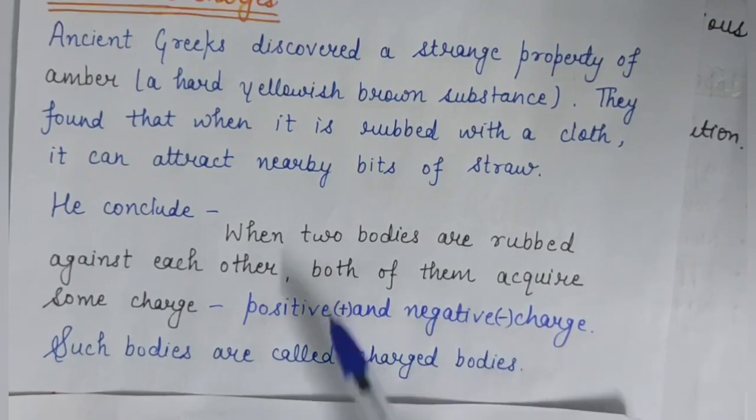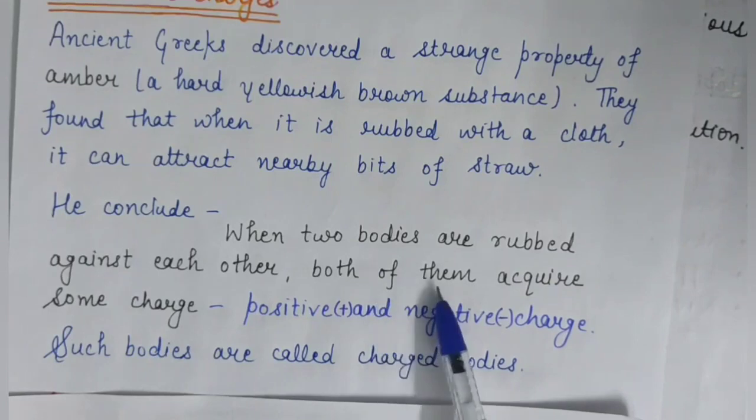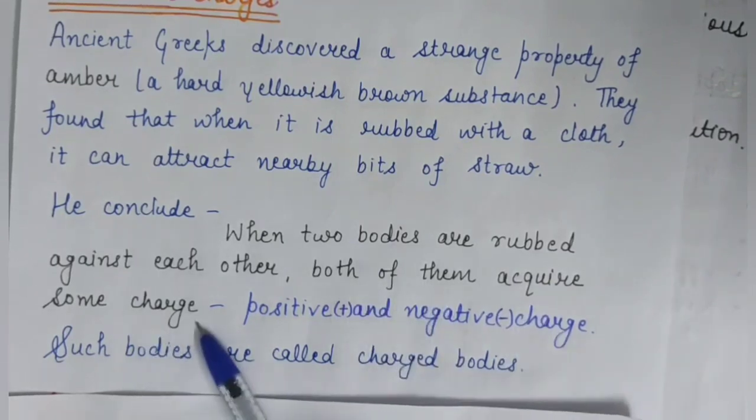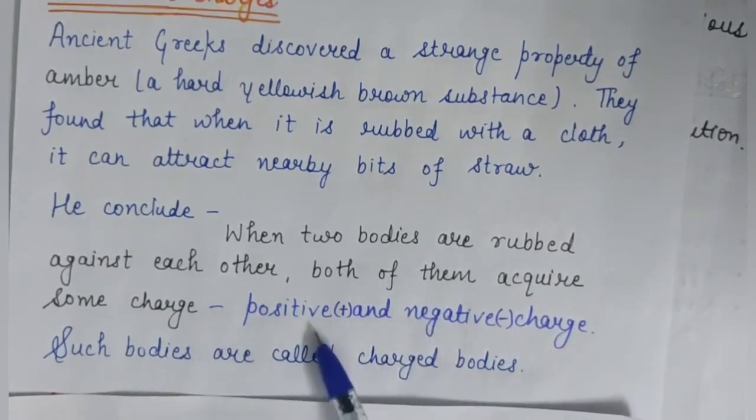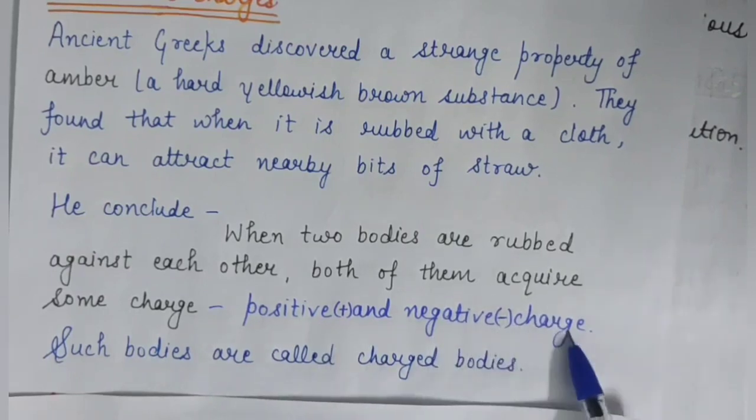Okay, means when two bodies are rubbed against each other, both bodies acquire some charge, and that charge may be positive charge and may be negative charge.